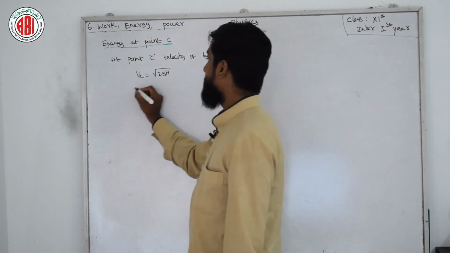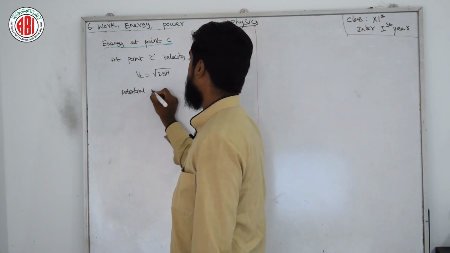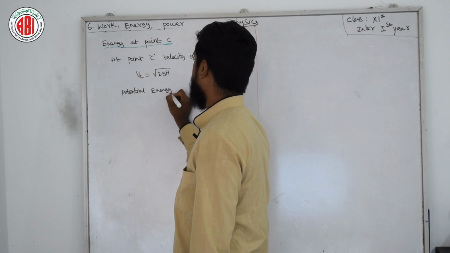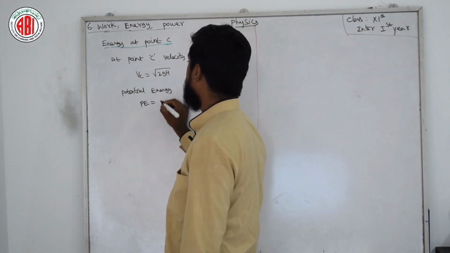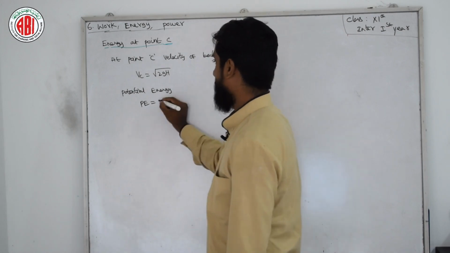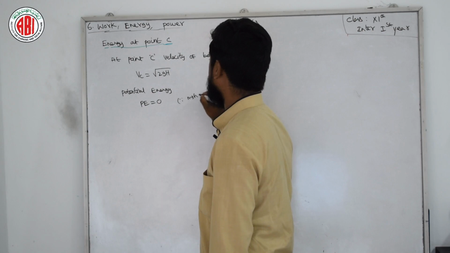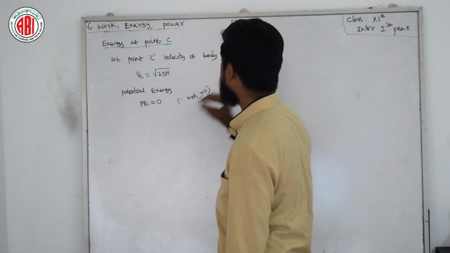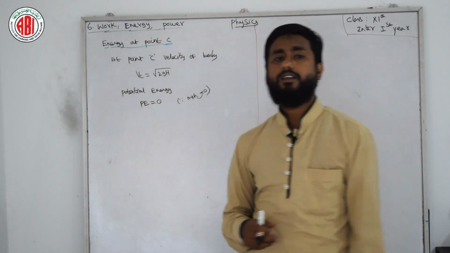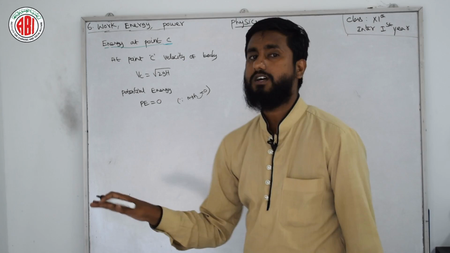So here potential energy, PE, is equal to 0. Why 0? Since it is mgh, here h becomes 0, which means the complete term becomes 0. So PE here is completely 0 because we don't have any height here. We are just touching the ground.